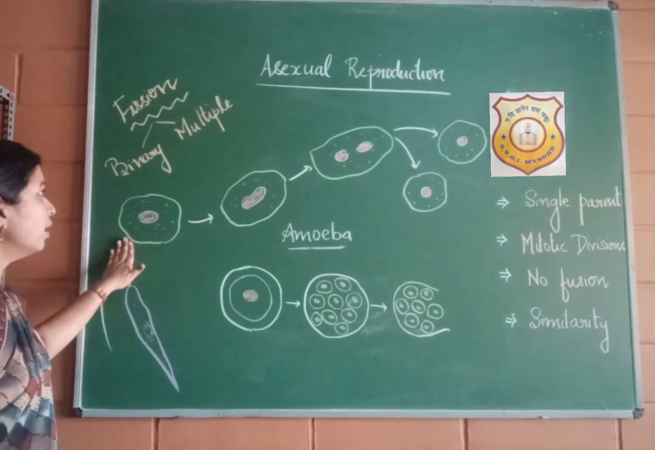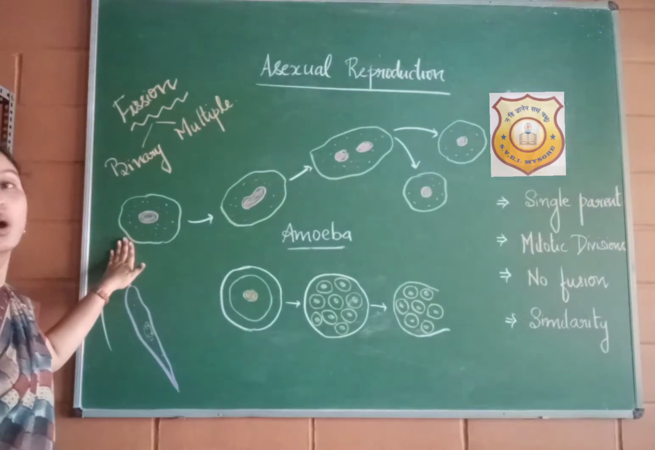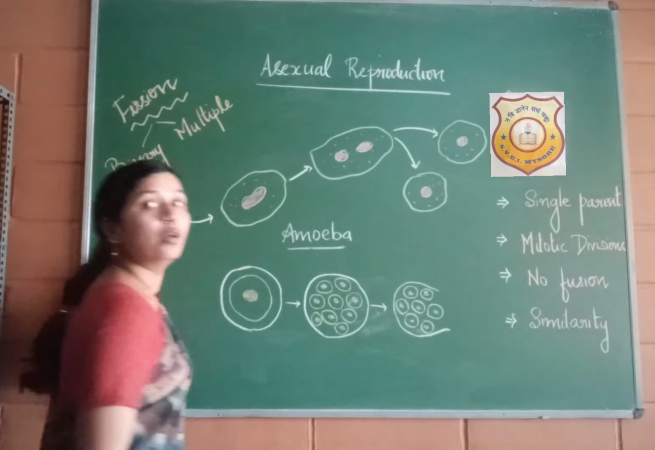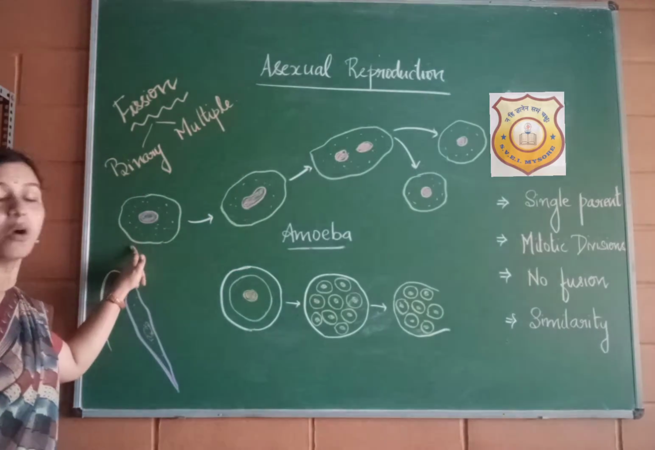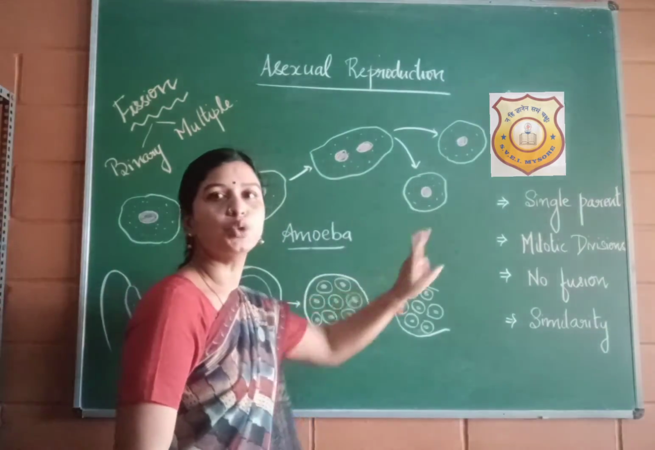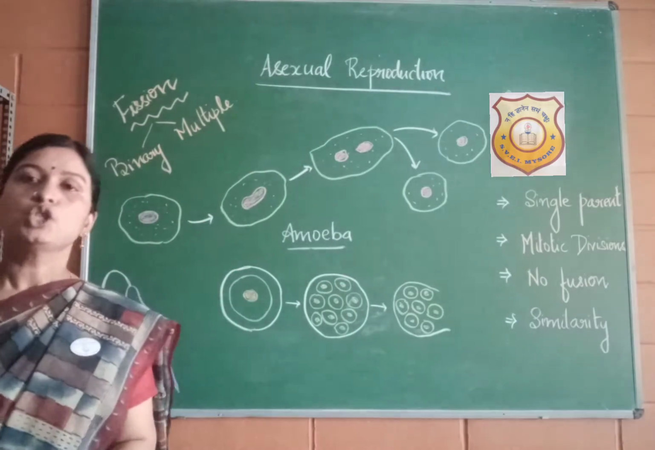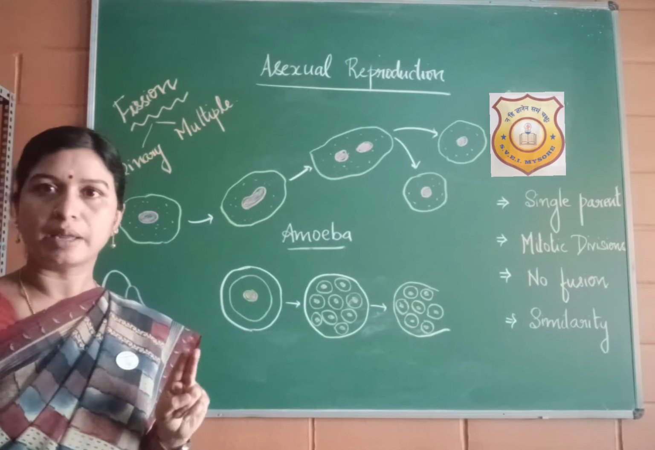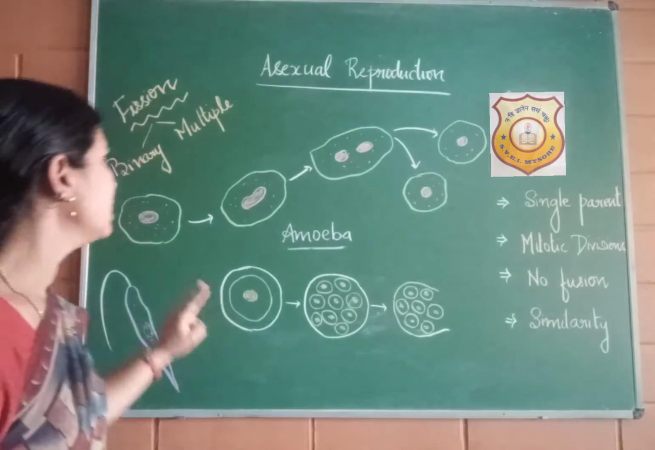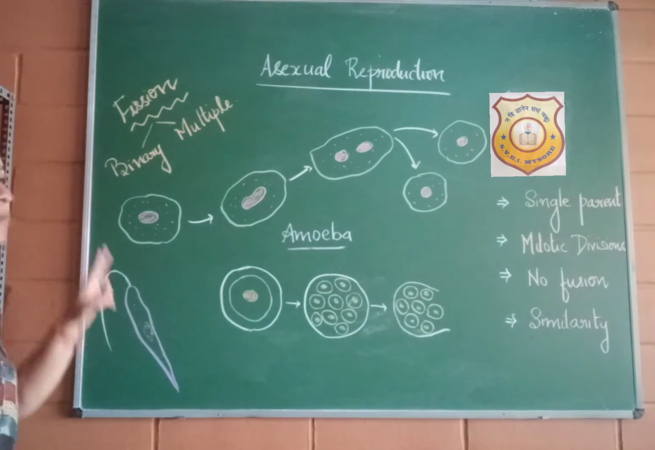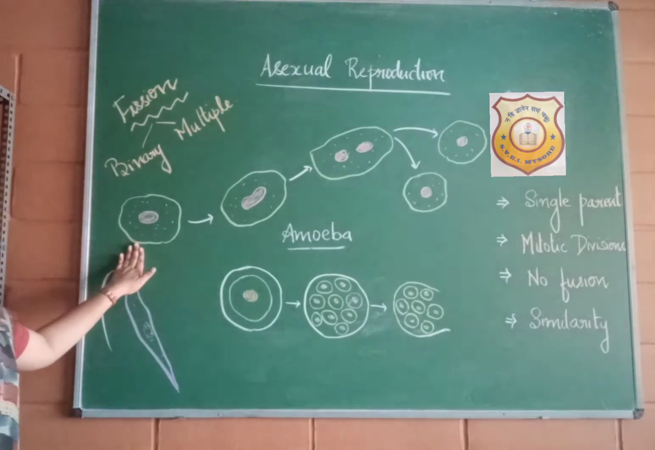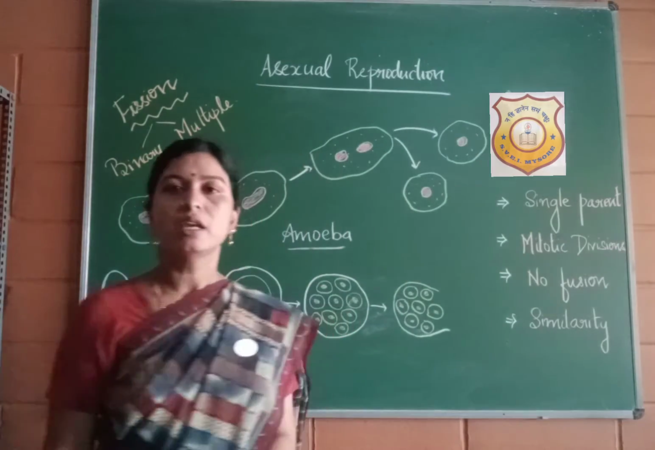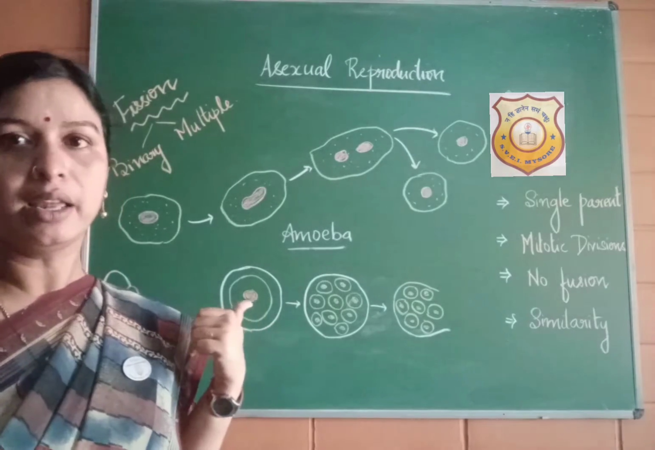Okay, and if you see here, at the beginning we had one parent organism, and finally we are getting two new organisms. So one organism is splitting into two daughter organisms. So we call this process binary fission. The term binary means splitting into two. Binary means two, fission means splitting. So here the parent organism divides into two daughter organisms. So this is termed as binary fission.